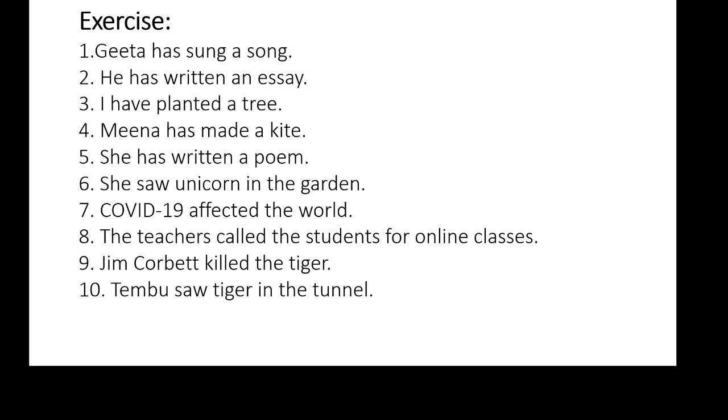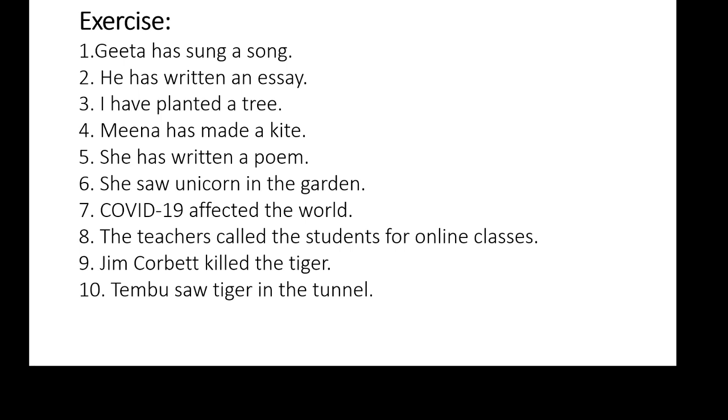After has, been is to be written. A kite has been made, where made is the past participle of the main verb make. So a kite has been made by Meena. So this is the correct answer. The next example is: she has written a poem. So in this sentence she is the subject, has written is the verb, a poem is the object. Our answer will begin with the object, that is a poem. It is singular, so a poem has, then we have to write been. A poem has been written by, she will turn into her. A poem has been written by her is the correct answer.